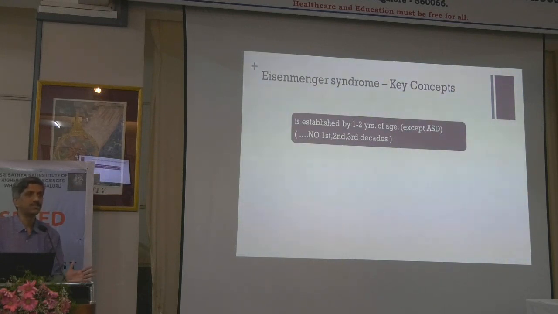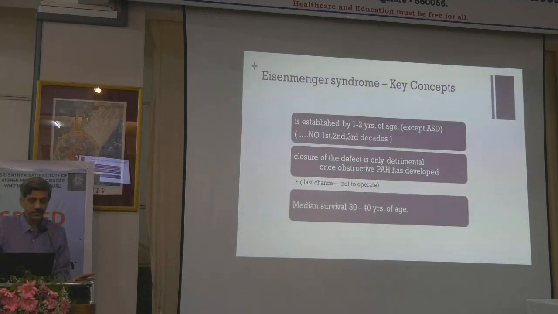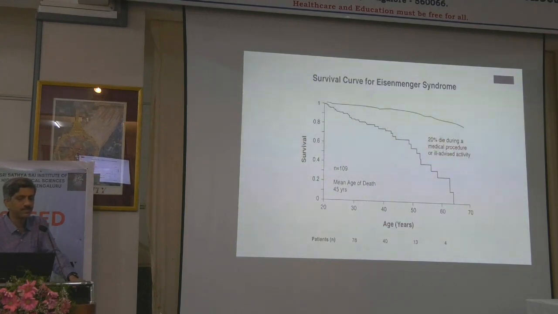There are some situations where patients become Eisenmengerized much earlier. That will include cyanotic CHD with increased Qp, that is your truncus arteriosus, your TGA VSD PH, your DORV VSD PH, all those things can become Eisenmengerized far earlier. And some of the syndromic things like Down syndrome or some of the other defects or some genetic syndromes are there, that Eisenmengerization can be very early. And then one more dictum that is there is, when in doubt, never operate on these children, because the median survival when unoperated is around 30 to 40 years. So in uncomplicated cases, this is a very classic graph that has been repeatedly shown, but that has now been challenged.